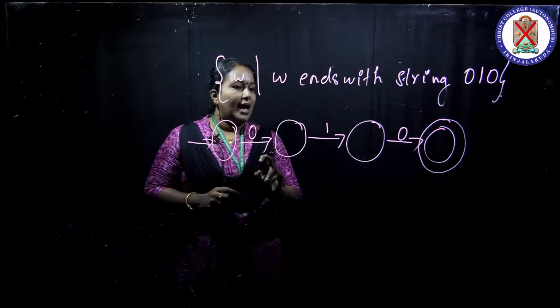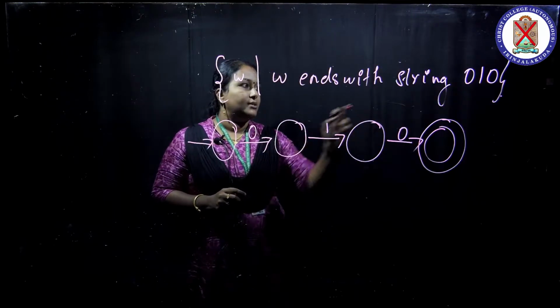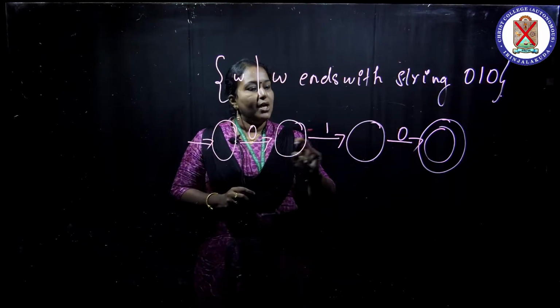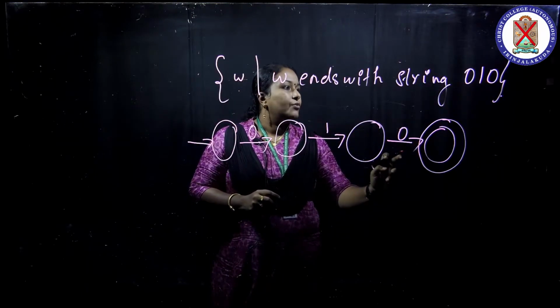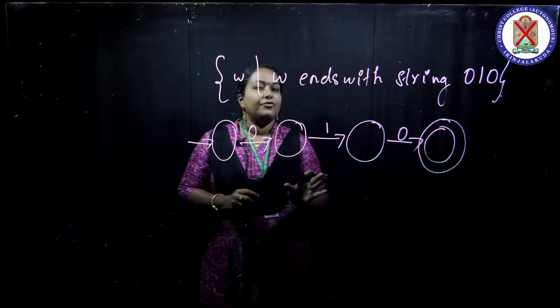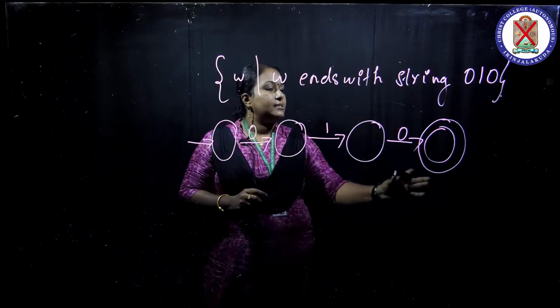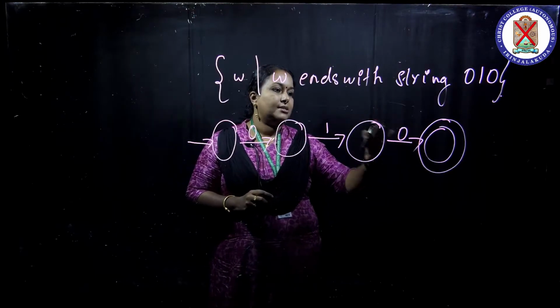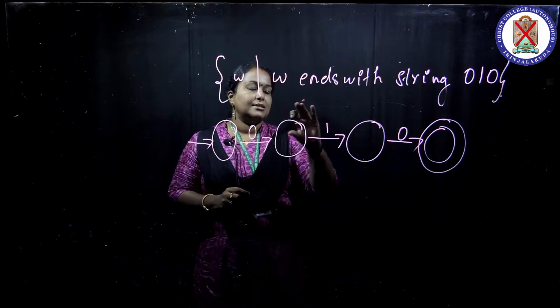So I fill the arrows above with the string: first one with 0, second with 1, third with 0, and I fill in the states, the circles, which are the transiting states.